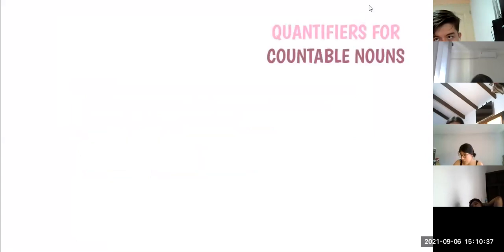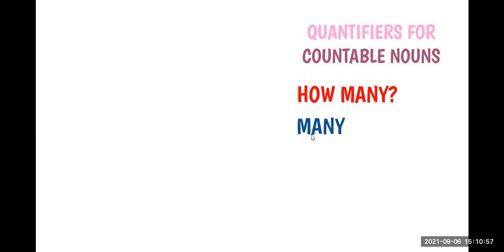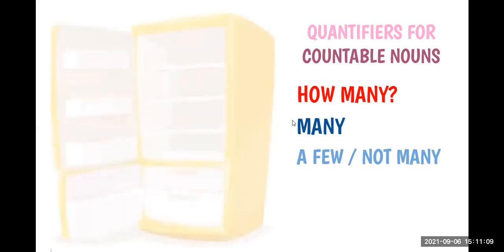So, here we have quantifiers for countable nouns, okay? When we talk about quantifiers in countable nouns and we want to ask a question, we use how many, for questions. For sentences, we use many when we are talking about a large quantity, okay? We use many. We use a few or not many when we are talking about a small quantity, okay?